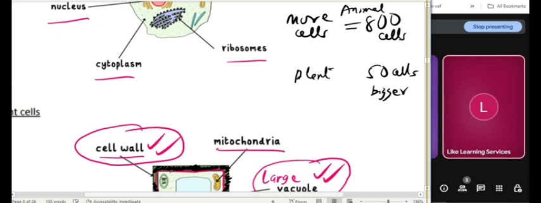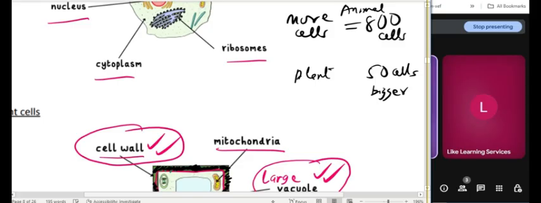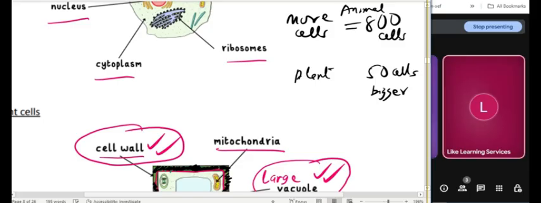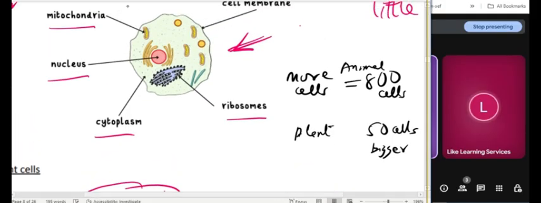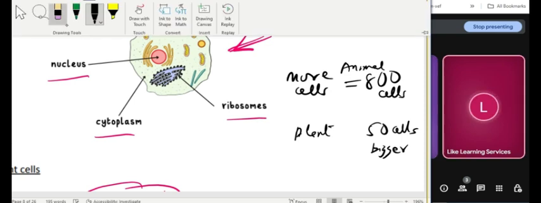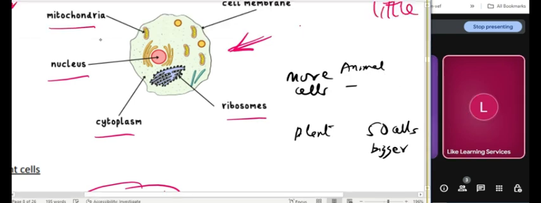Look at this. The animal has 800 cells, though each of them is not so big. And then you have a plant that has only 50 cells, slightly bigger in size individually. The animal will be bigger. So it depends on the number of cells, okay? Not necessarily the size of one cell. Does it make sense? Yes. What makes something big is not necessarily the size of one cell, but the number of cells.